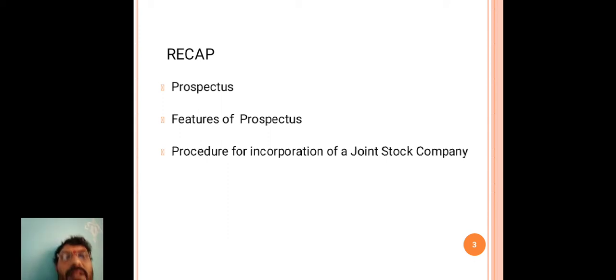It is a primary document to be prepared in the formation of a joint stock company. And the articles of association is a secondary legal document in the procedure of formation of a joint stock company. It contains the rules and regulations for the internal management of the company.